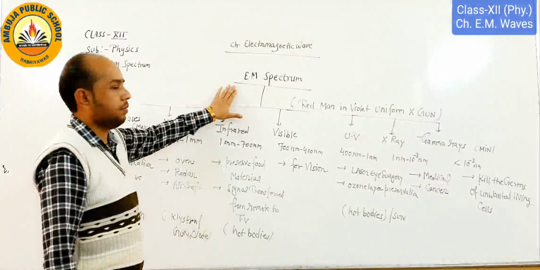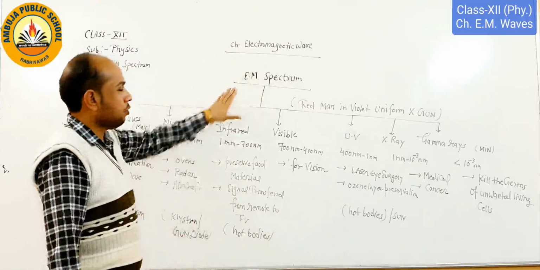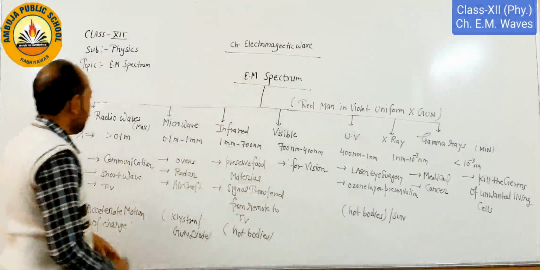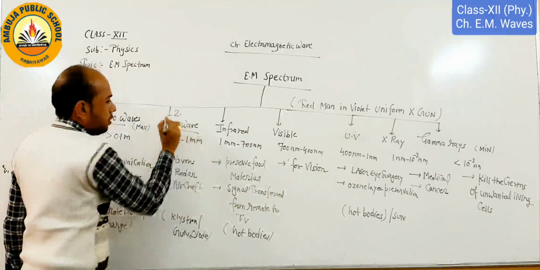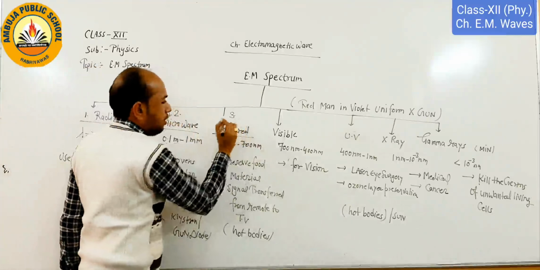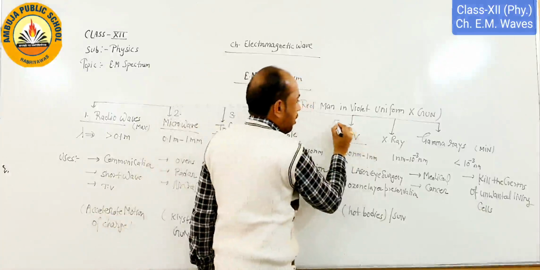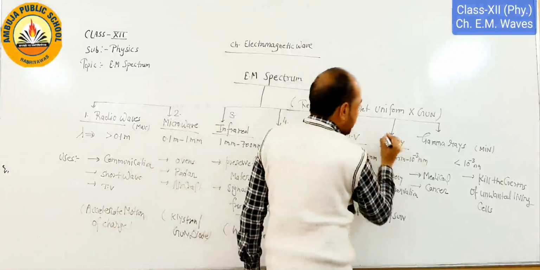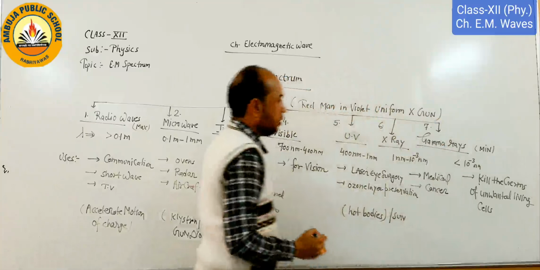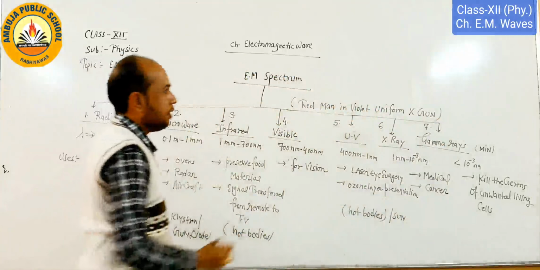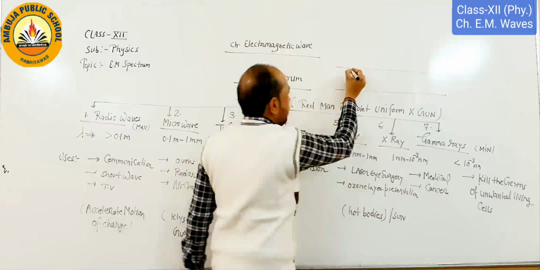So now we start with a brief study of the electromagnetic spectrum. The electromagnetic spectrum consists of, number one, radio waves, number two, microwaves, number three, infrared, number four, visible, number five, ultraviolet, number six, X-ray, and number seven, gamma ray. So all these seven constitute the spectrum.